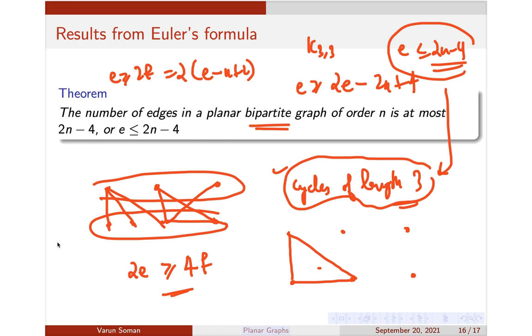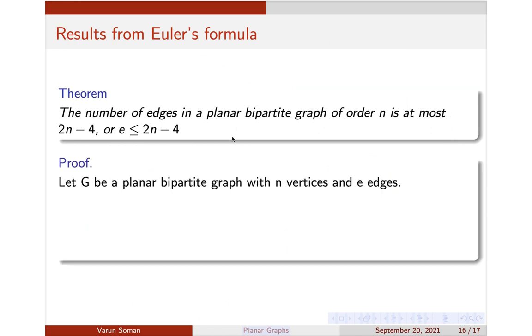Now look at your K33. What is the problem with K33? Now K33 has how many edges? 9 edges and 6 vertices, and now is 9 less than or equal to 2 into 6 minus 4, 12 minus 4, 8. So it does not satisfy that. So it is violated. Therefore, that means K33 is not a planar graph.